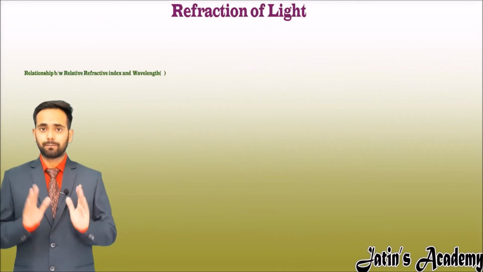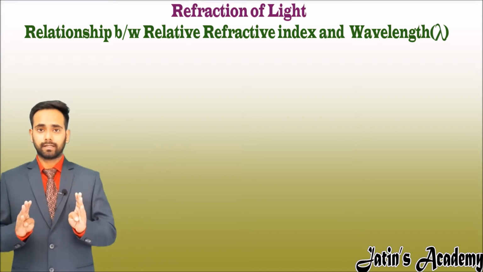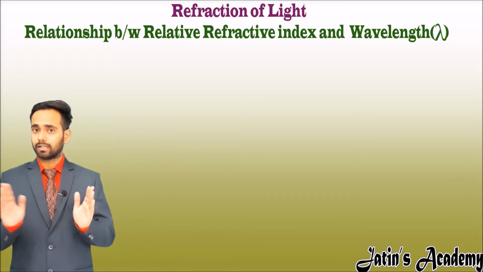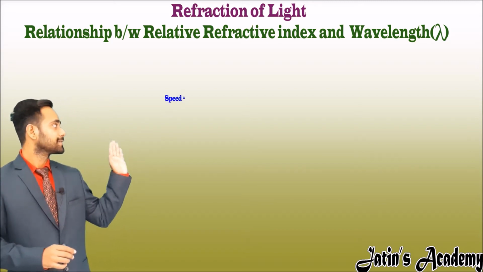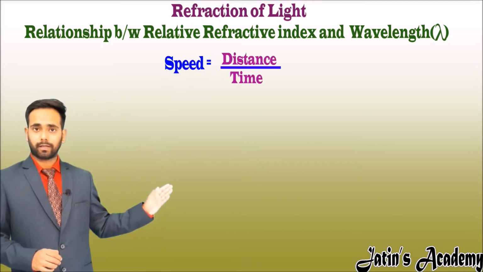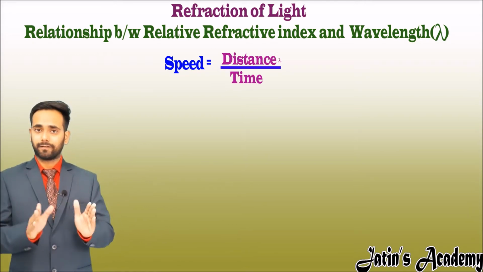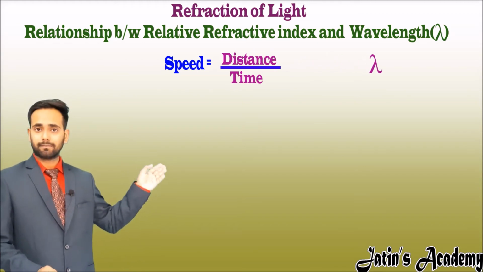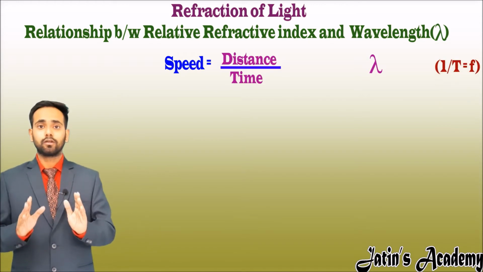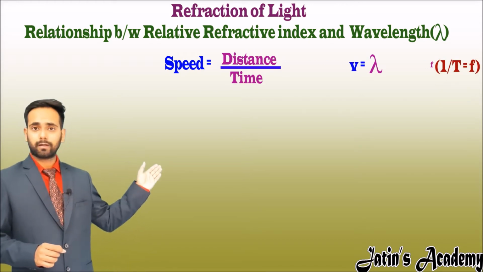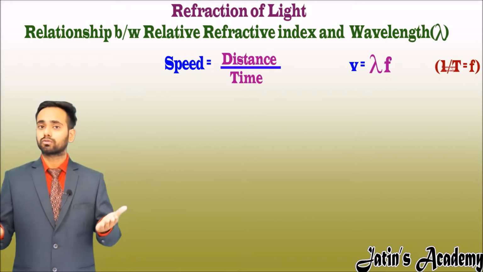See the relationship between the relative refractive index and wavelength. Here, first of all we have to see the relationship between the velocity and the wavelength. We know that speed is equal to distance upon time. Here distance is nothing but the length of a wave, that is wavelength. It is represented by the symbol lambda, and 1 upon T is nothing but the frequency. So our velocity becomes lambda into frequency. Here the frequency depends upon the source of the light.